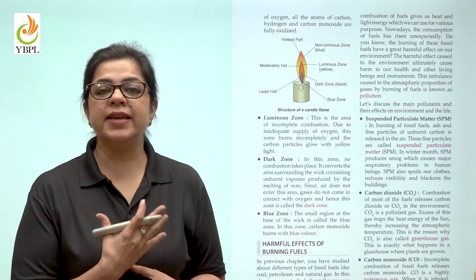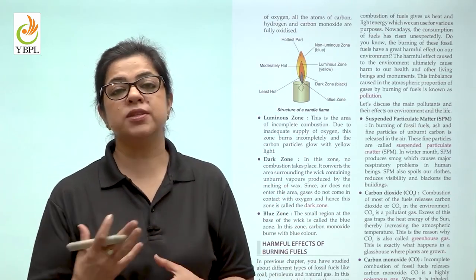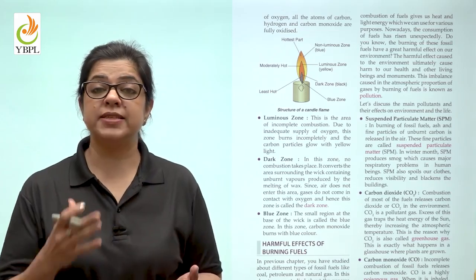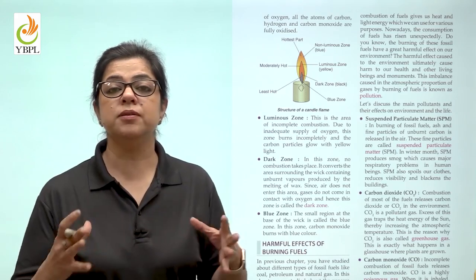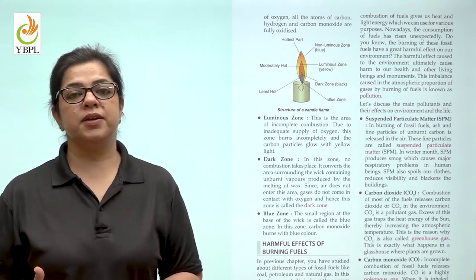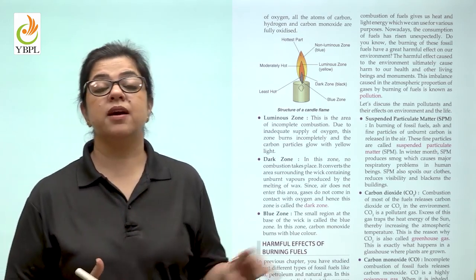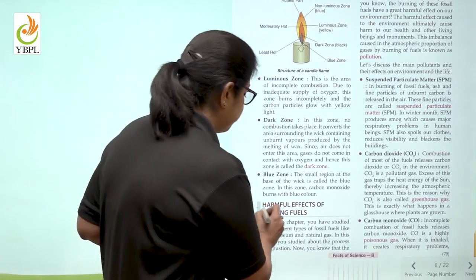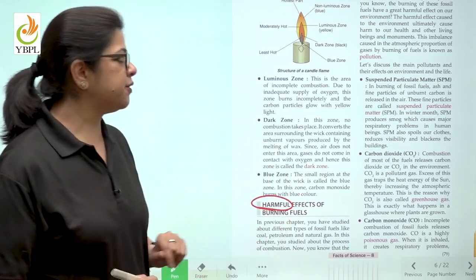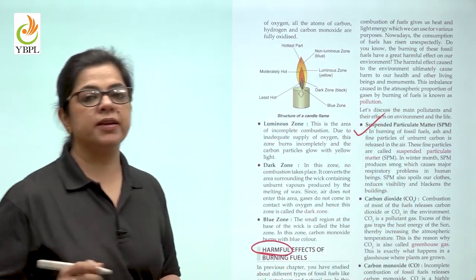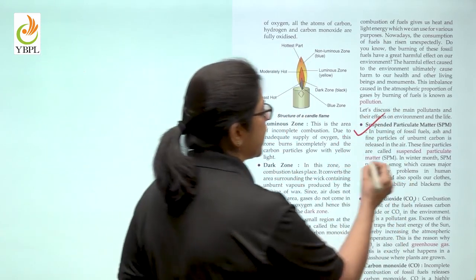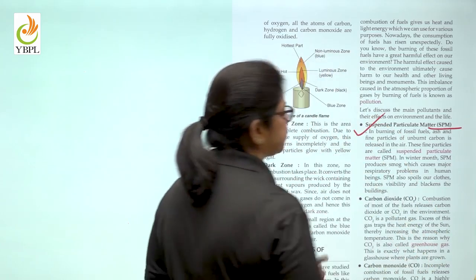Now children, anything that burns produces carbon dioxide, and if there is incomplete combustion, then there is production of carbon monoxide. Both carbon dioxide and carbon monoxide are very, very harmful. So what are the harmful effects of burning? Firstly, there are suspended particulate matter which are known as SPM.